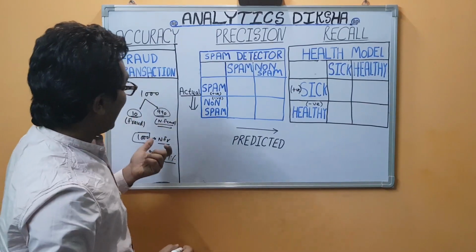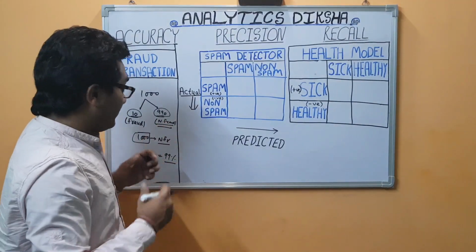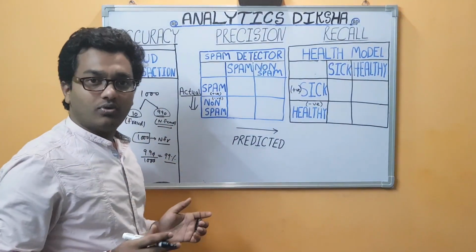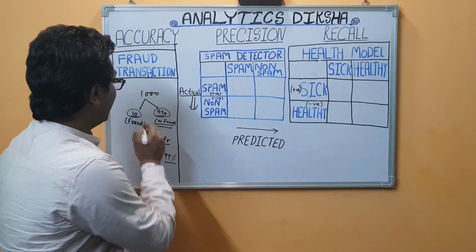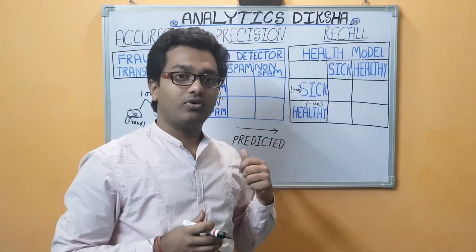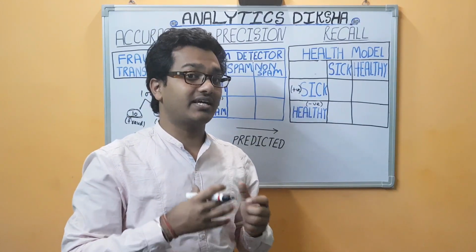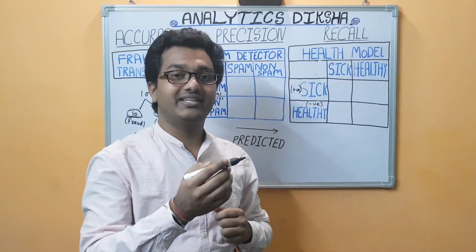So it is saying that when you predict all the transactions as non-fraud, which is a useless model because you are not able to predict any fraud transaction. The main objective in a fraud transaction model is that you can predict which transactions are fraud so that you can notify that user.